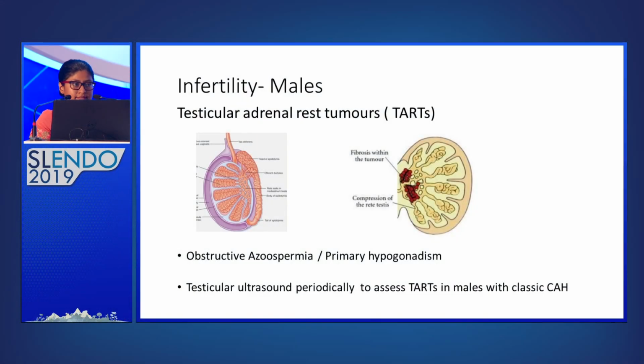Bit about males. So development of testicular adrenal rest tumors is a problem in males, which is ACTH dependent, and these tumors usually arise close to the rete testis, and they can block the seminiferous tubules, thereby can cause obstructive azoospermia. And sometimes these tumors can induce a fibrotic reaction which can damage the testis. Sometimes the damage can be permanent. So it is very important to screen these patients for TARTs, especially in classic CAH.